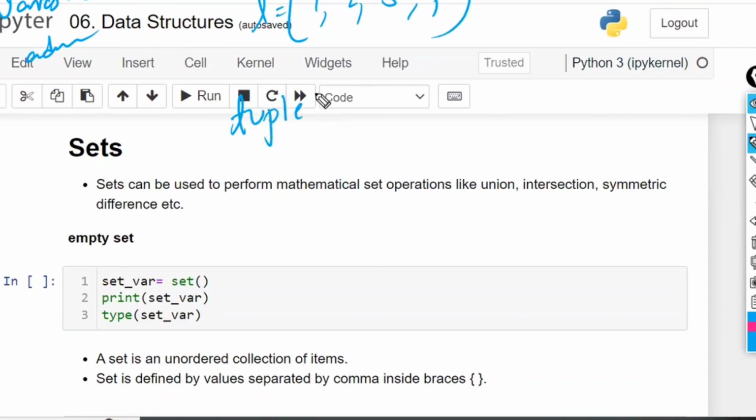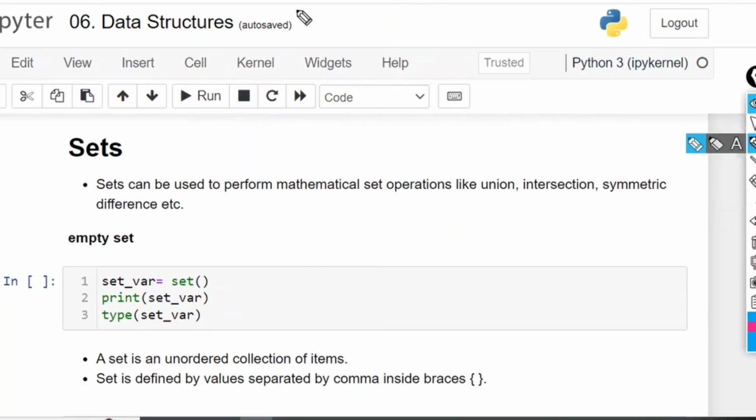How to convert? Tuple of L, where L is 1, 2, 5, 9. Now everything is converted and you can't do modifications. And this one you are going to store as a new variable called T. No more modifications are allowed. You can't add, you can't delete, you can't do anything. So if your requirement is to be saved, can we convert a tuple to a list?